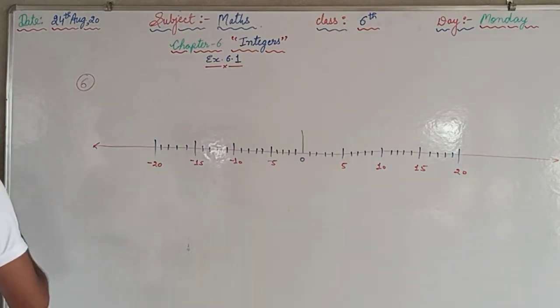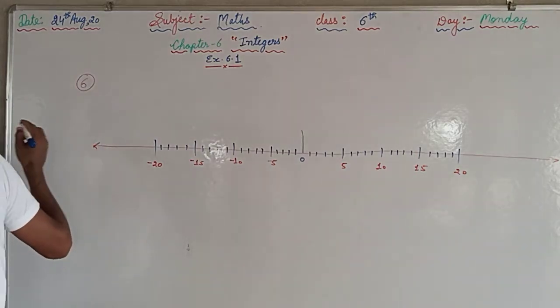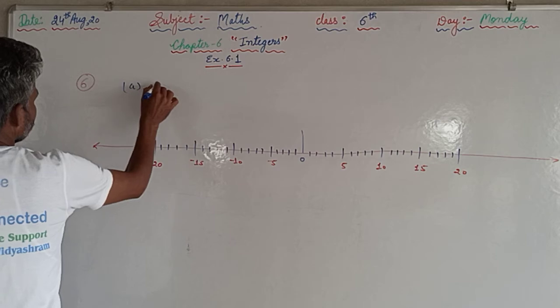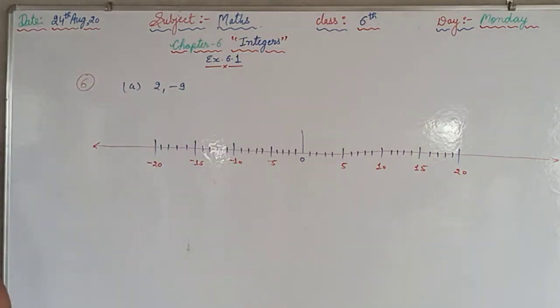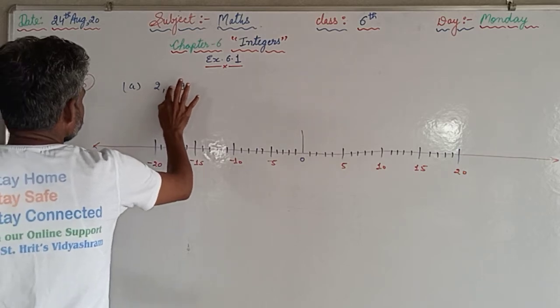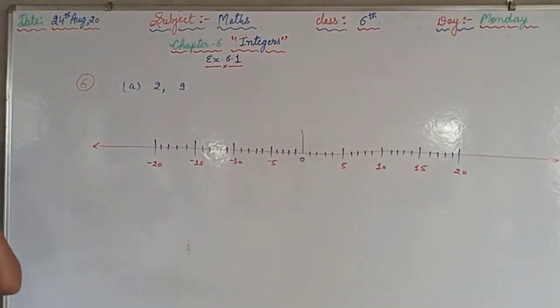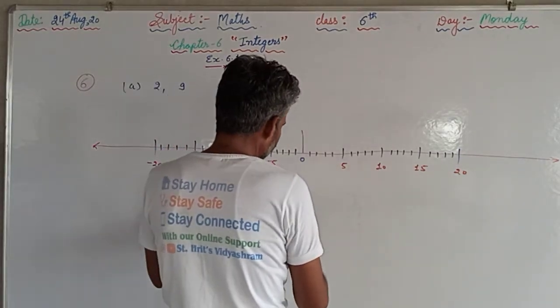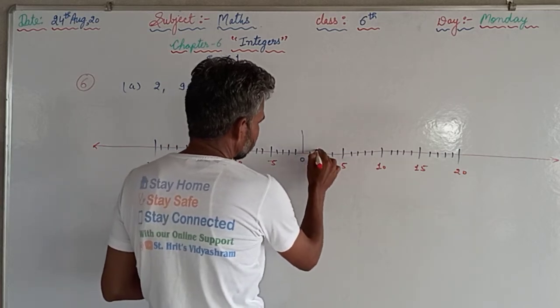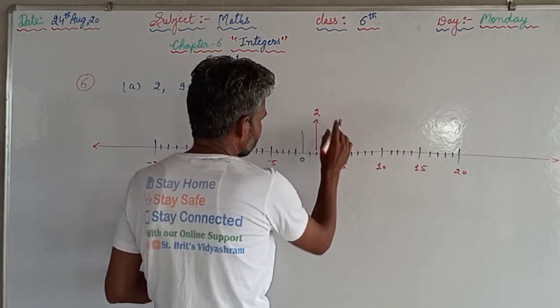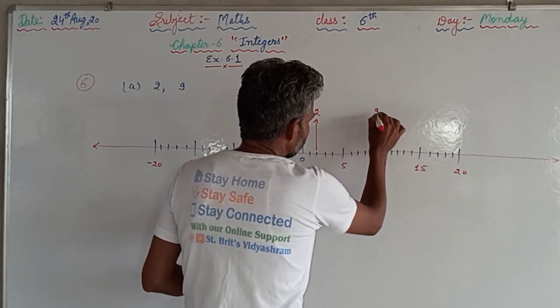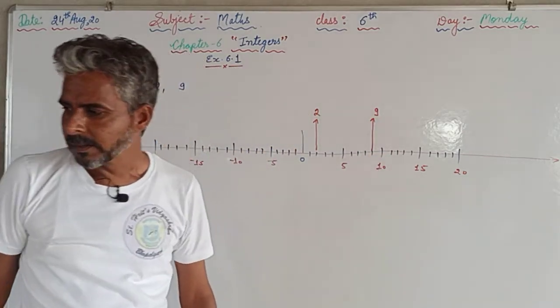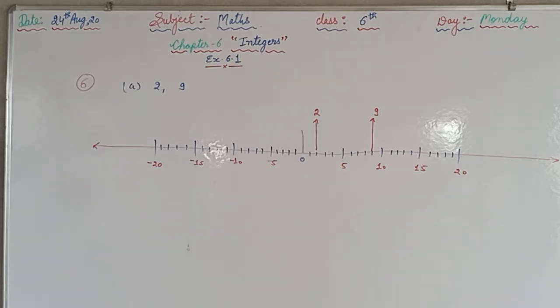The first part is given: 2, 9, not minus 9, 2, 9. Where is 2? 0, 1, 2, 2 is here, and 9 is here. Which is on the right hand side? We have to see the right hand side.